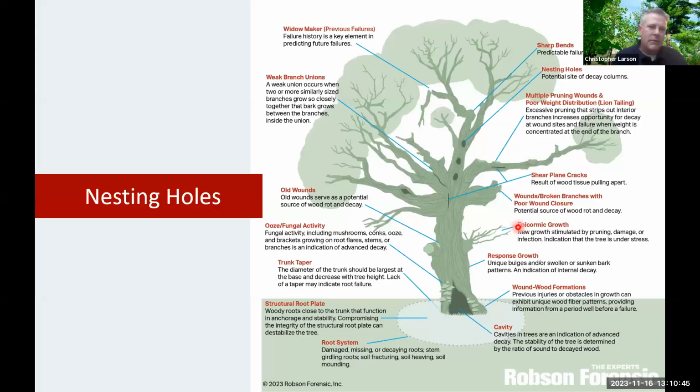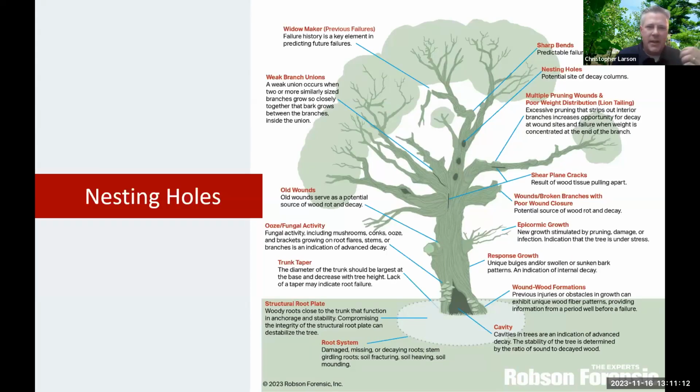And nesting holes, you can see on this diagram, you're going to be able to see these nesting holes up in the crown of the tree. Basically they're just like cavities, but they're occupied by critters. And some of these animals that would utilize a tree for nesting in cavities can expand that column of decay and that cavity in that tree by their activity.